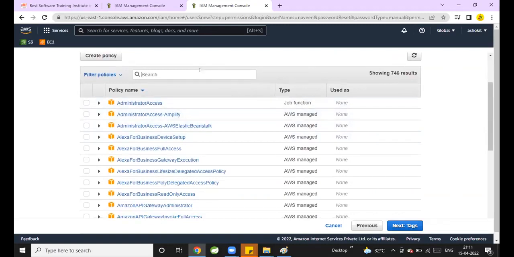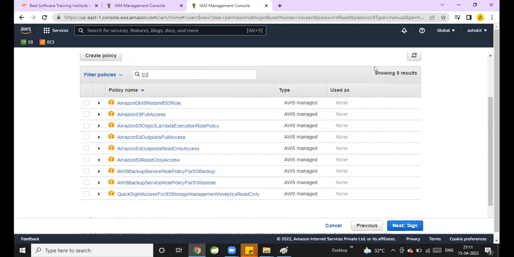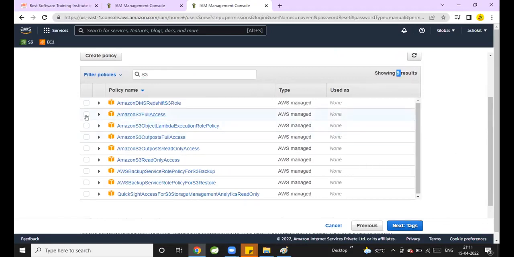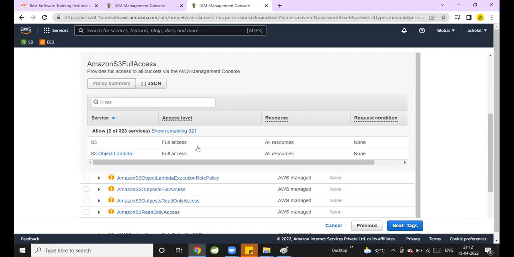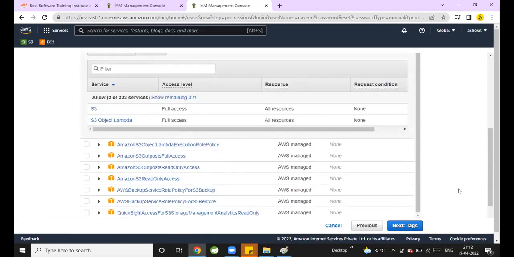Now, for example, for S3, how many policies are available? Nine policies are available. When I select the Amazon S3 full access policy, if you expand this button, can you see what is added for that user?